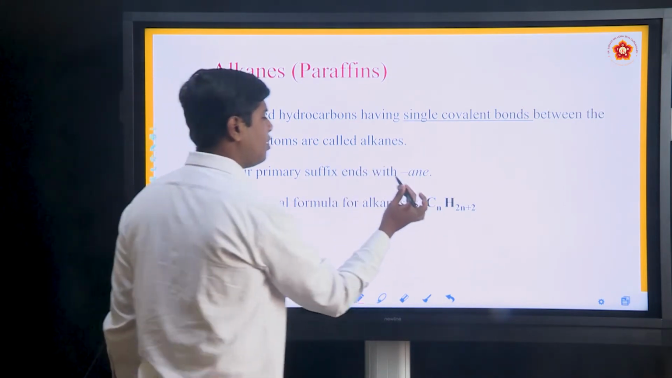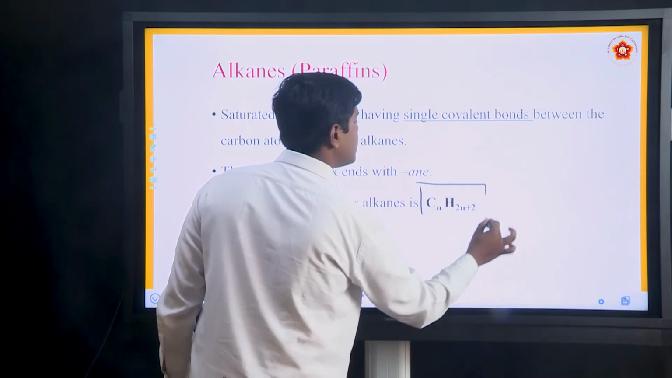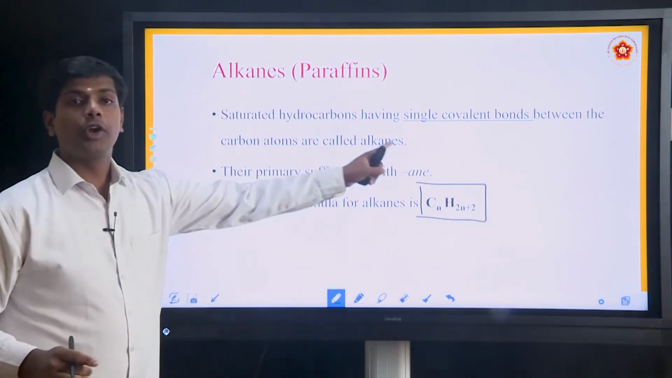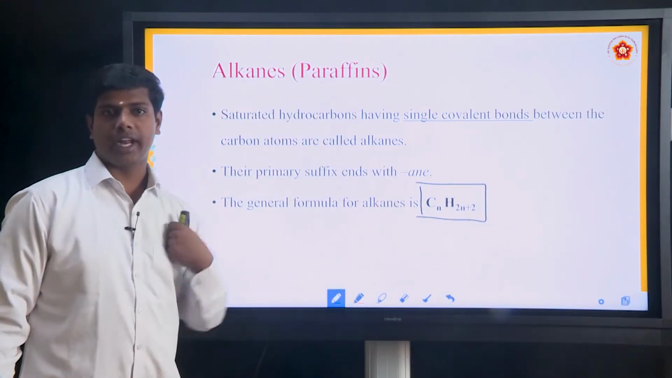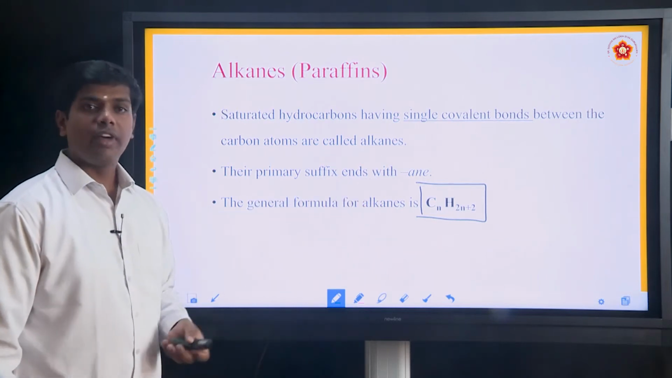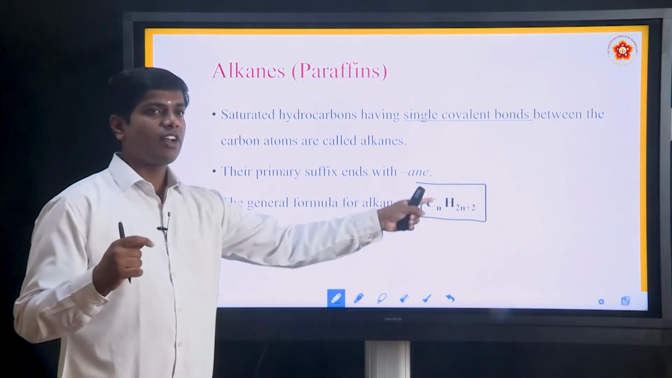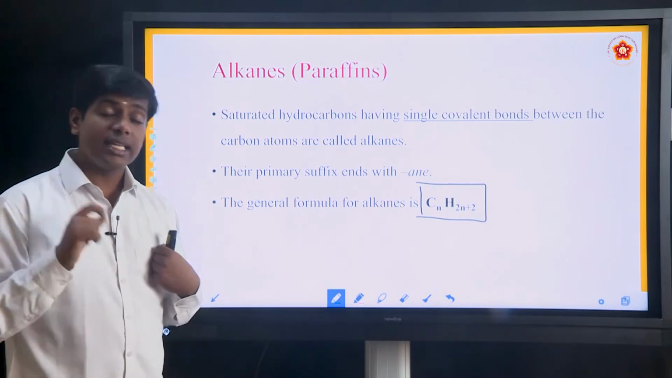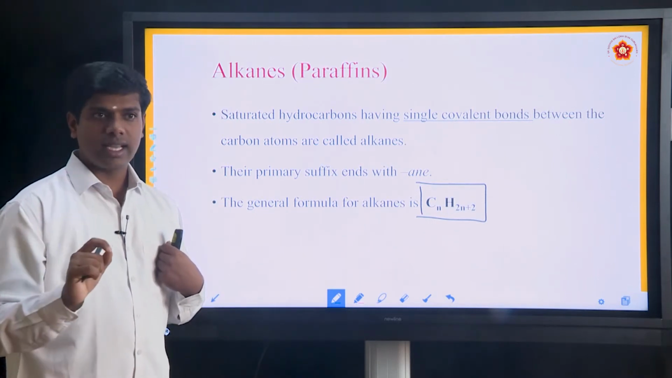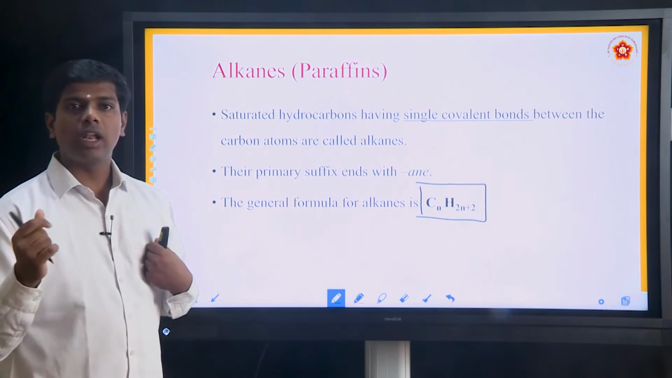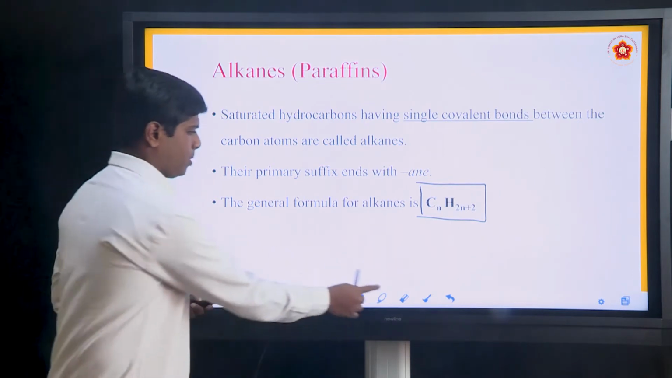Next, the general formula of alkanes is CnH2n+2. Very important. This general formula is very important. If we know the general formula, then we can easily write their structures and also their molecular formula.